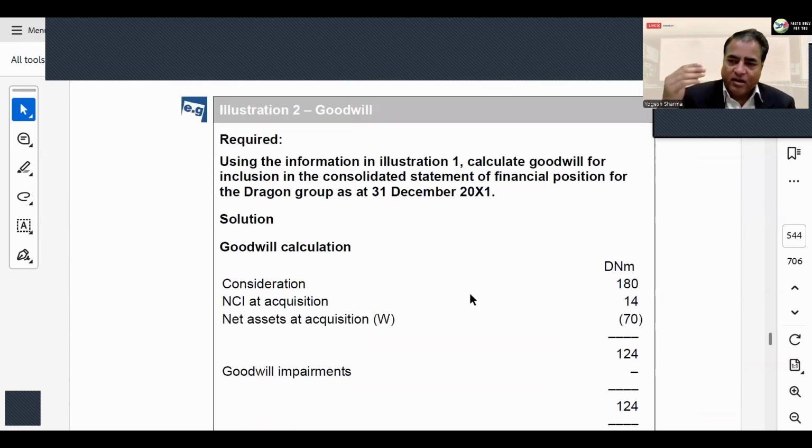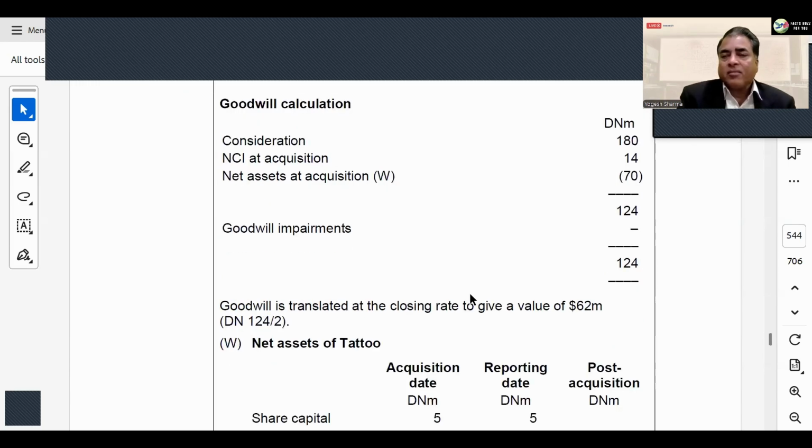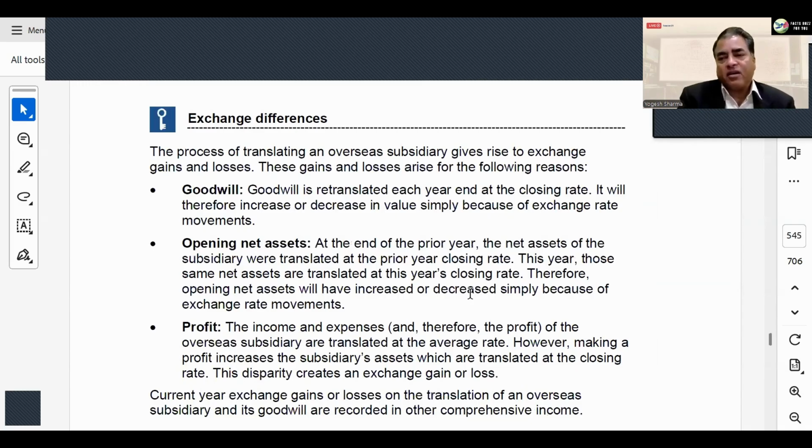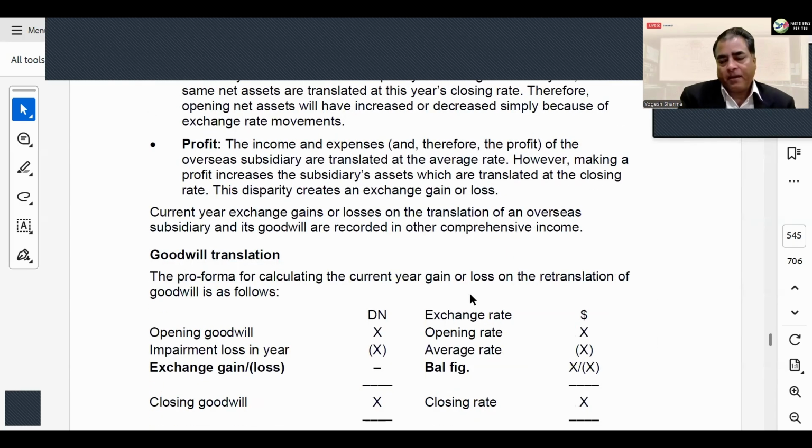Inherent goodwill, which is internally generated, you anyway cannot recognize in financial statements. Remember IAS 38, intangibles. We cannot account for inherent goodwill, which is internally generated. We can only account for purchased goodwill. So if you purchase a company and you have goodwill, you will keep it at that rate. Say you acquire a company today, which is 11th of November.